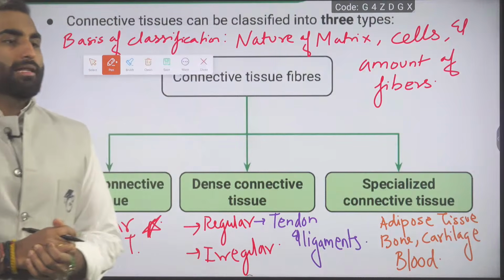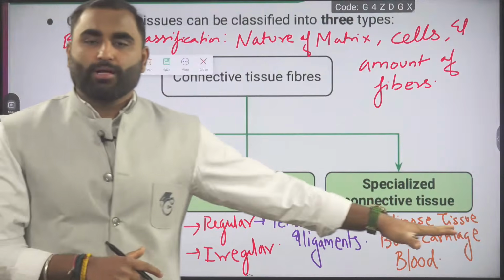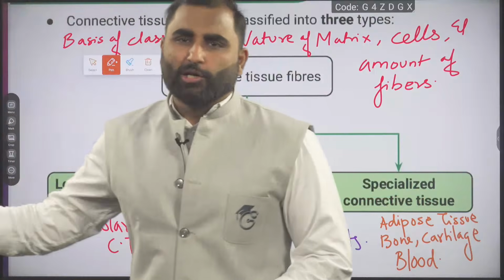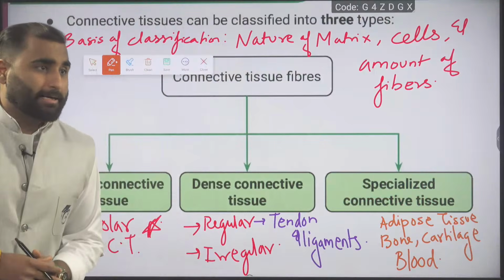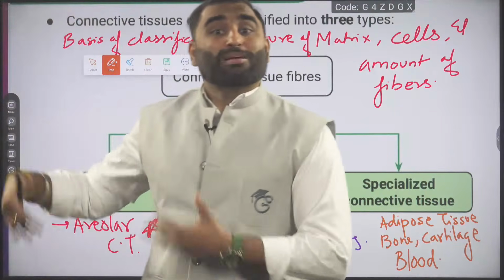Sir, is areolar the only loose? Yes, beta. We can say areolar is loose. Previously, we used to classify adipose also as loose. Now, here comes the concept. The thing is that adipose is kind of specialized loose.